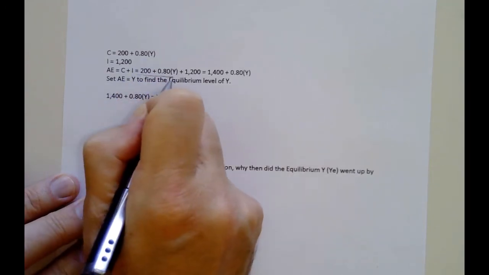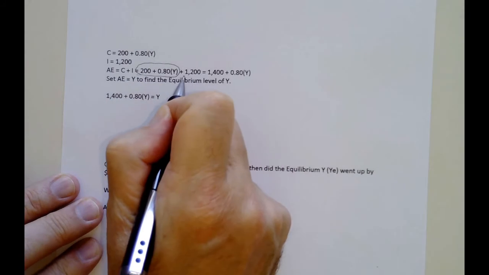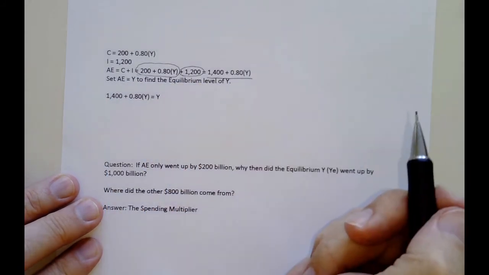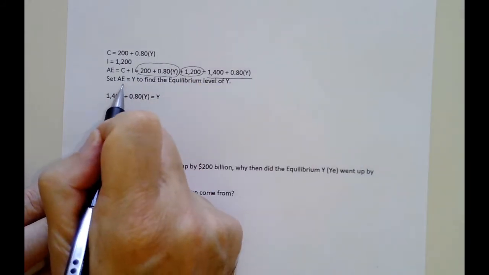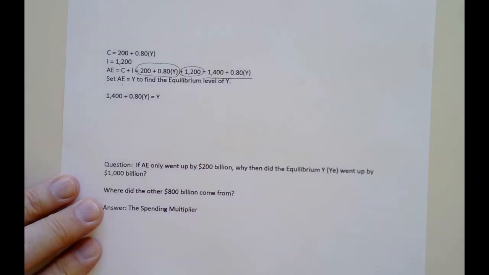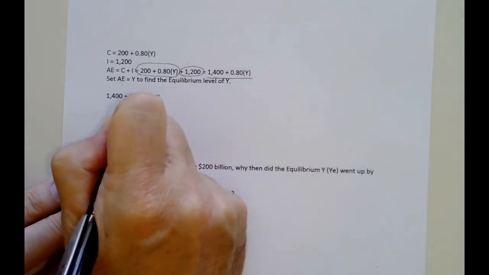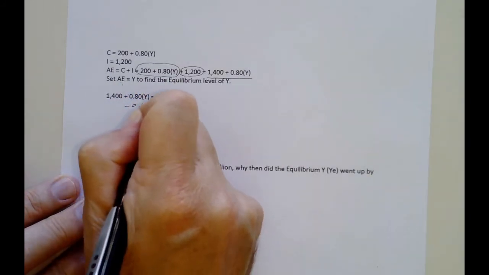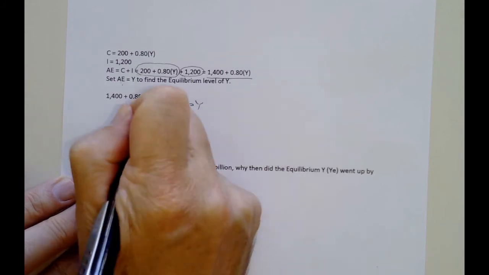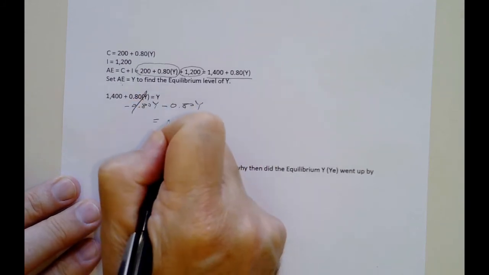This is your investment. And together they're that. Equilibrium was this equation. I substitute this into aggregate expenditures. And now we're back to solving for y. I subtract 0.8y on both sides. That's gone. I got 0.2y over here.